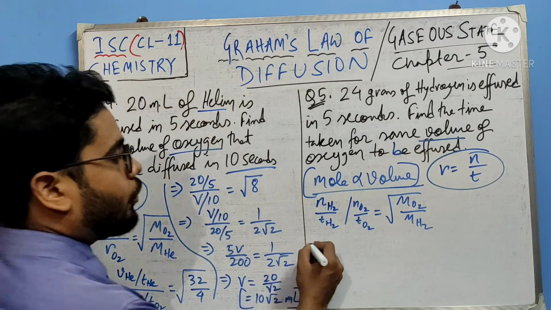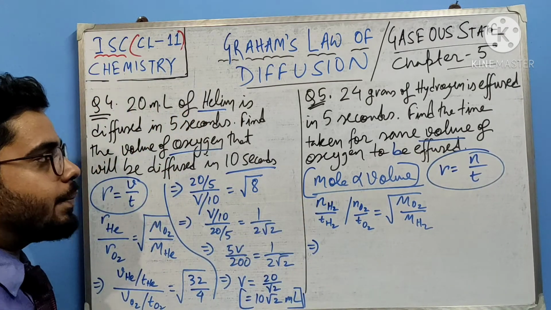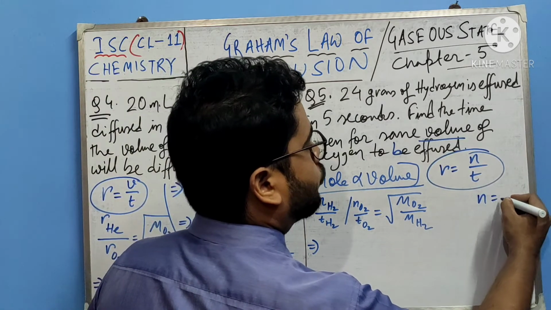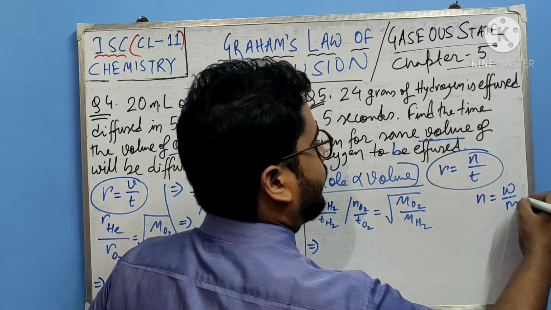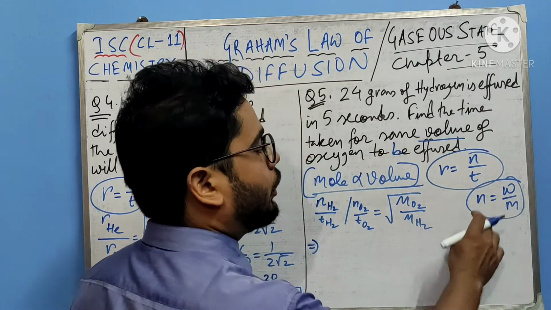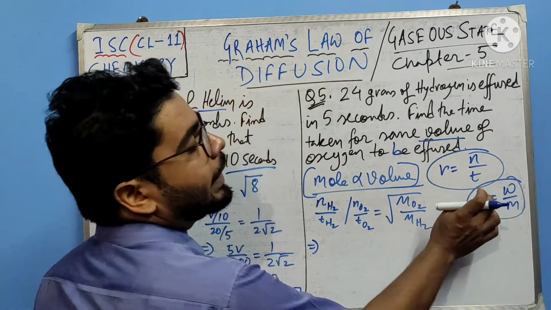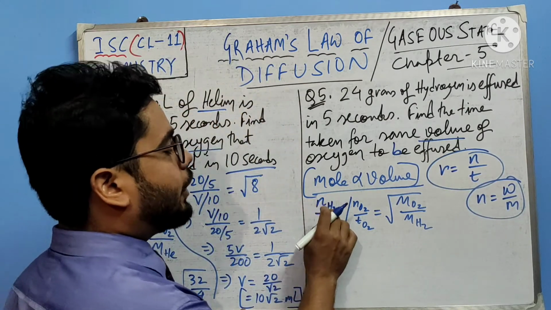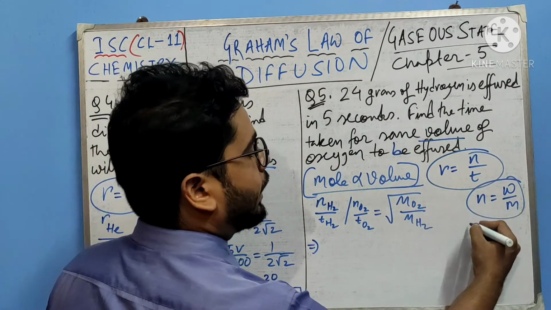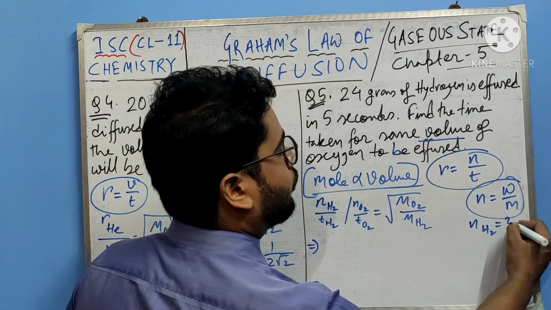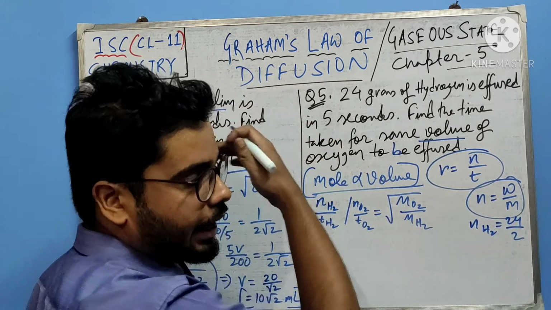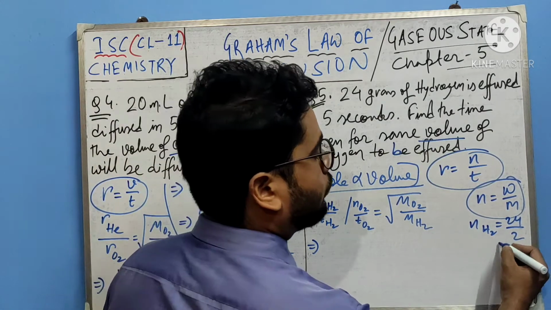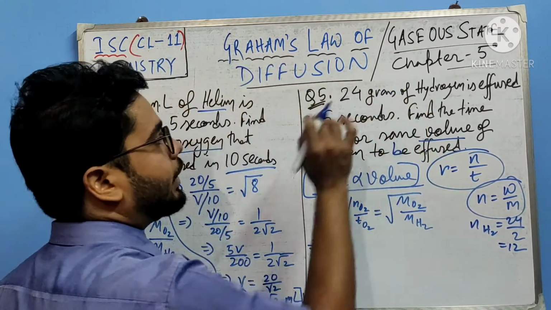Now the mole of hydrogen, 24 grams is W. Number of mole N equals W by M. W is the given mass, M is the molecular mass, N is number of mole. So number of mole equals given mass by molecular mass. N of H2 equals 24 by 2. The molecular mass of hydrogen is 2, not 1. 1 is the atomic mass, 2 is the molecular mass, right? So 12 moles are there in 24 grams of hydrogen.